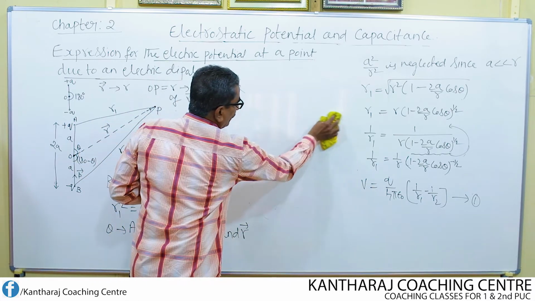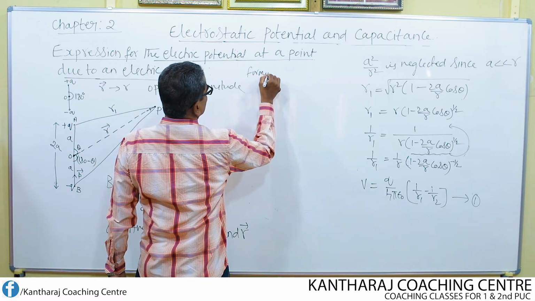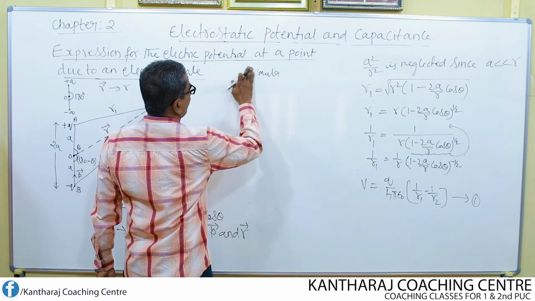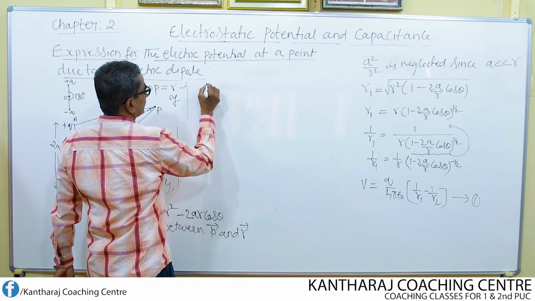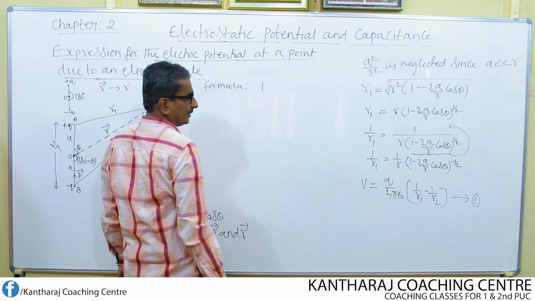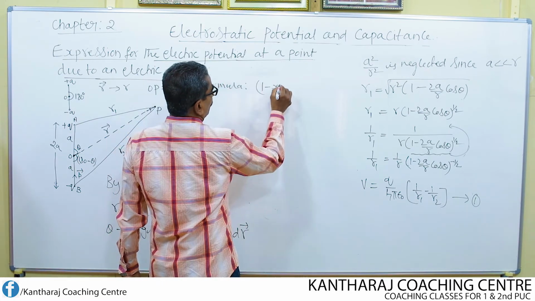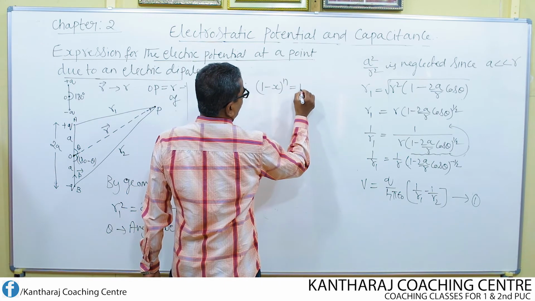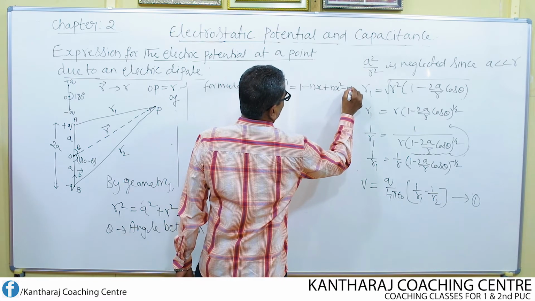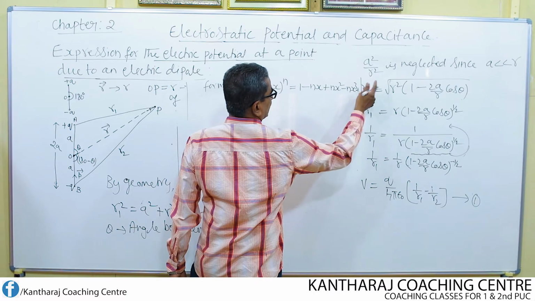The formula I am going to use here is: 1 minus x whole to the power of n equals 1 minus nx plus n(n-1)/2 x square minus and so on, and it continues like that.